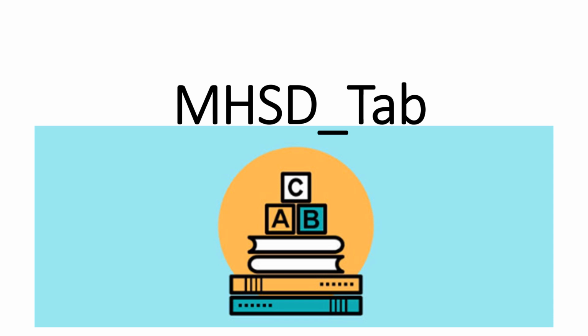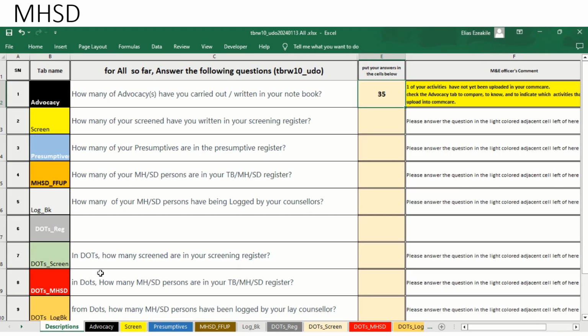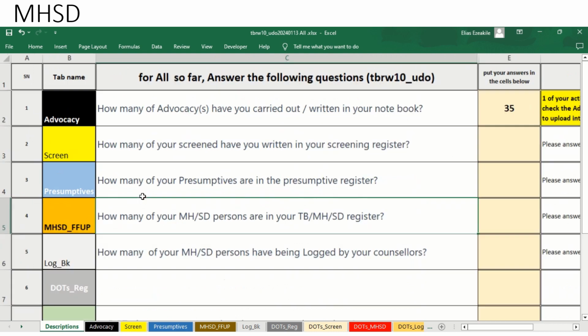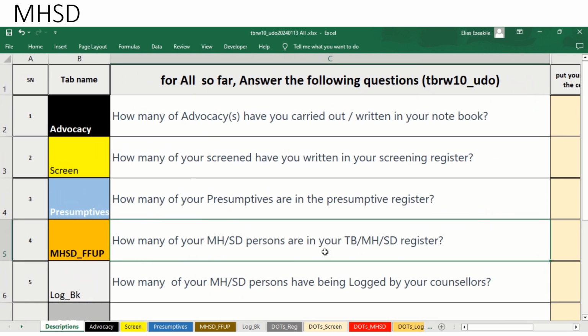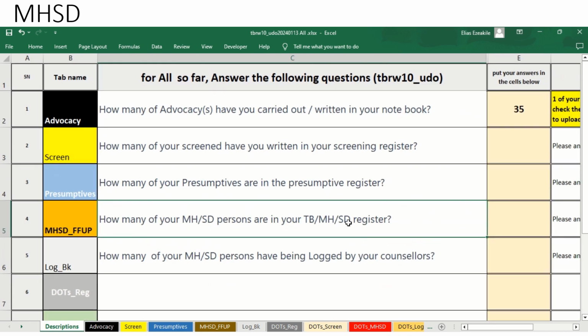So let us briefly talk about the MHSD tab. All the tabs are quite important. However, when you are about to face the data concerning MHSD, the question there is how many of your MHSD persons are in your TB MHSD register.